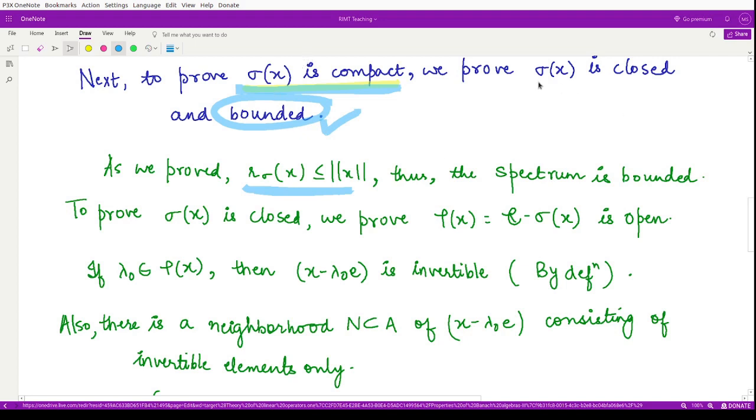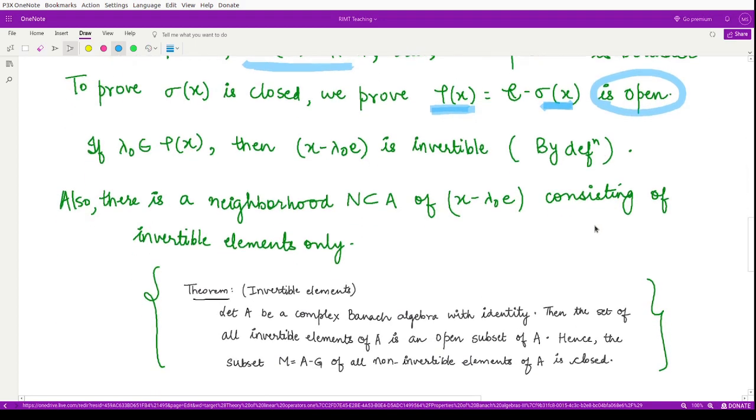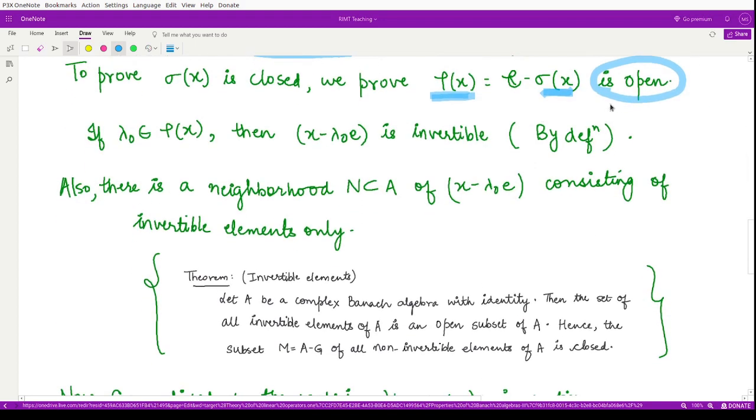Now we are to show this set is a closed set. So in order to prove this set to be a closed set, what do we prove? The complement is an open set. And what is the complement for this spectrum set? The complement of this spectrum set is the resolvent set. So we will prove that the resolvent set is an open set. So in order to prove a set is an open set, what do we do? We take some element from here, we calculate the neighborhood of that point, and if the neighborhood again lies completely in that set, then it is an open set.